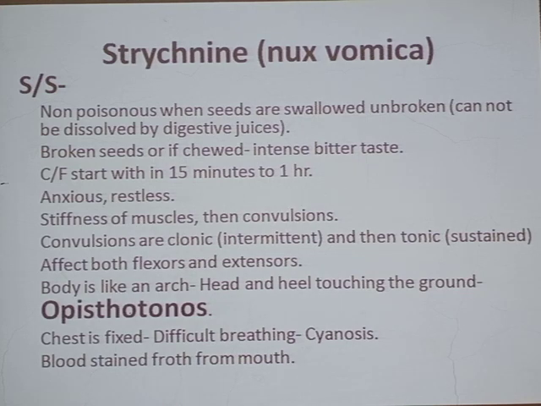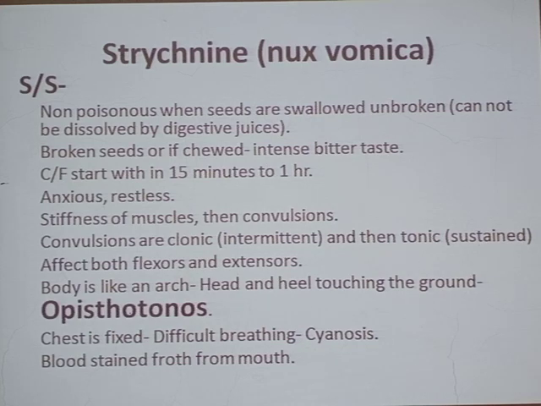Opisthotonus is the condition found in Nux vomica or strychnine poison, and it is characterized by only the head and heels touching the ground, and the rest of the body is bowed, lifted from the bed or from the ground. The chest is fixed because all the muscles have undergone spasm or contraction.